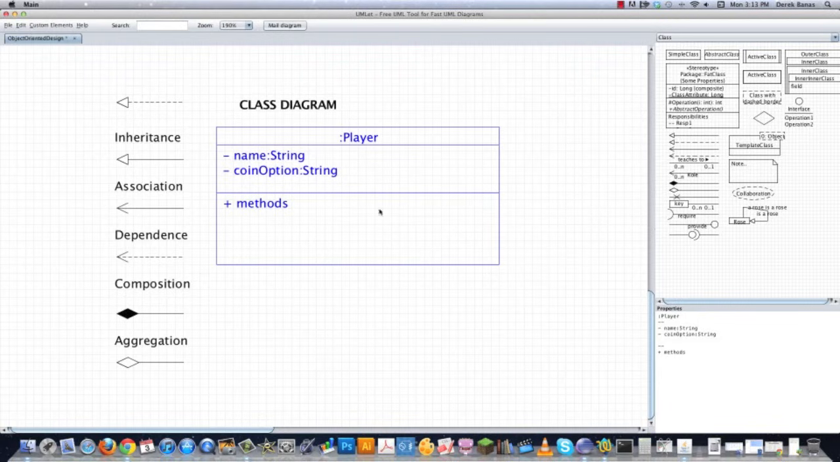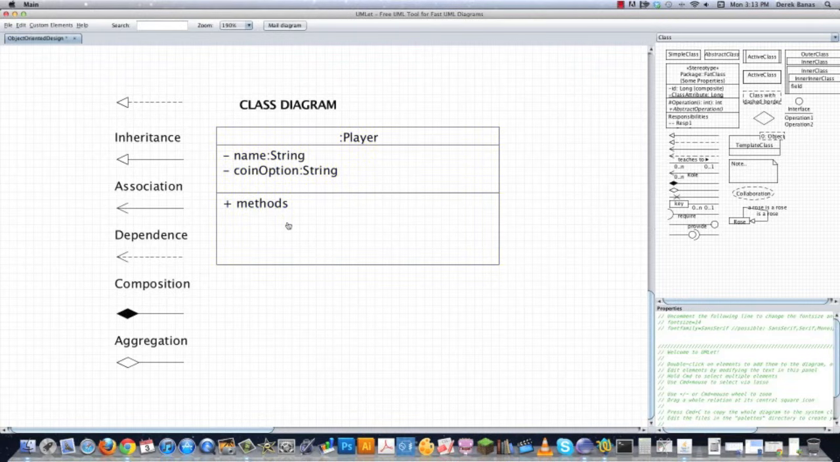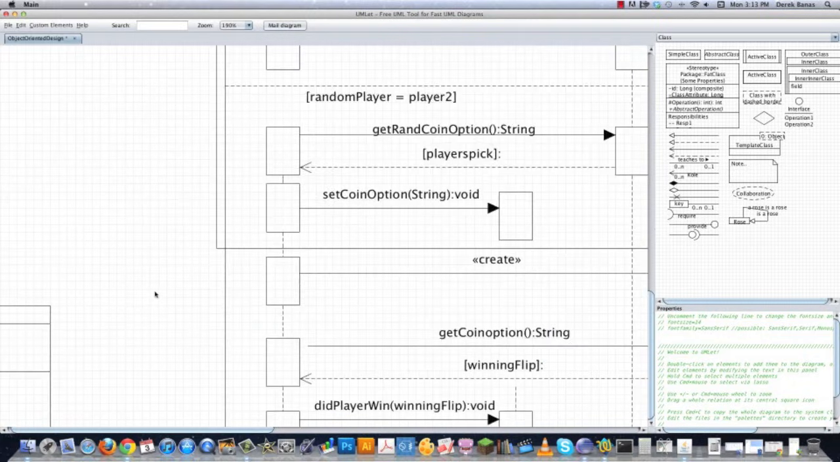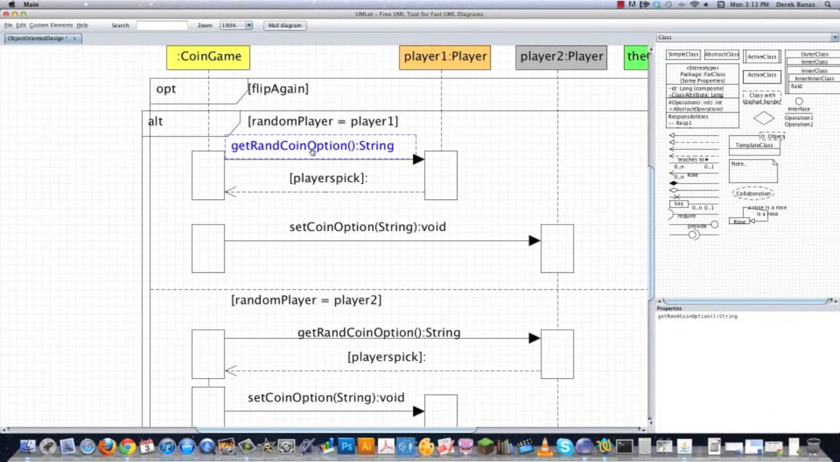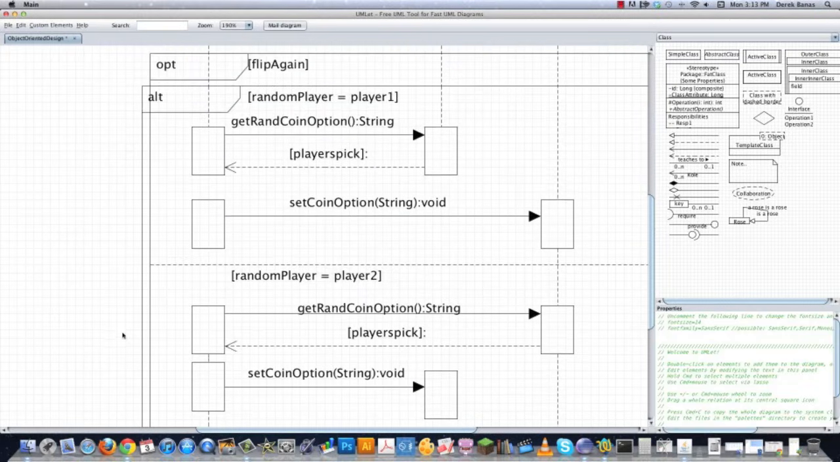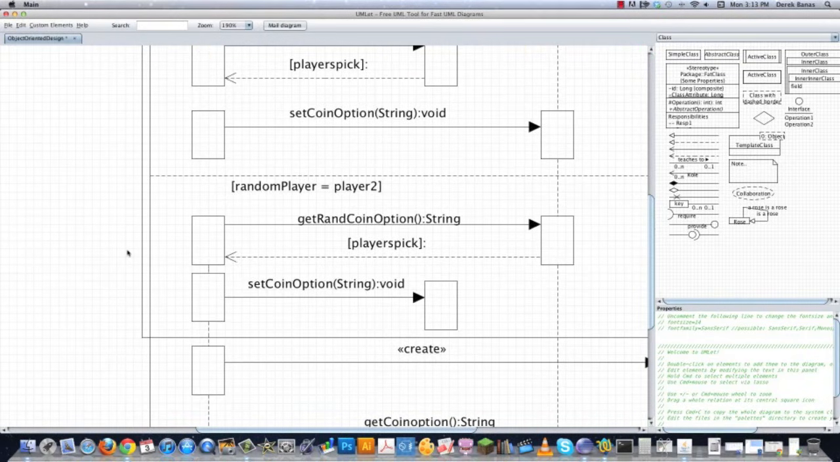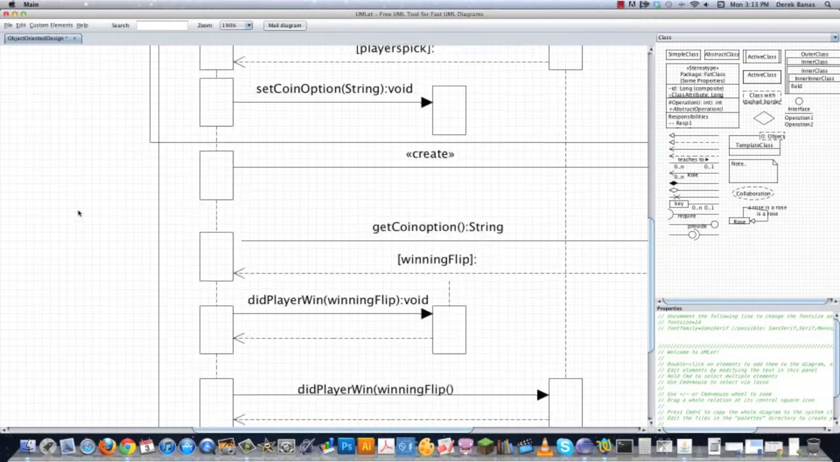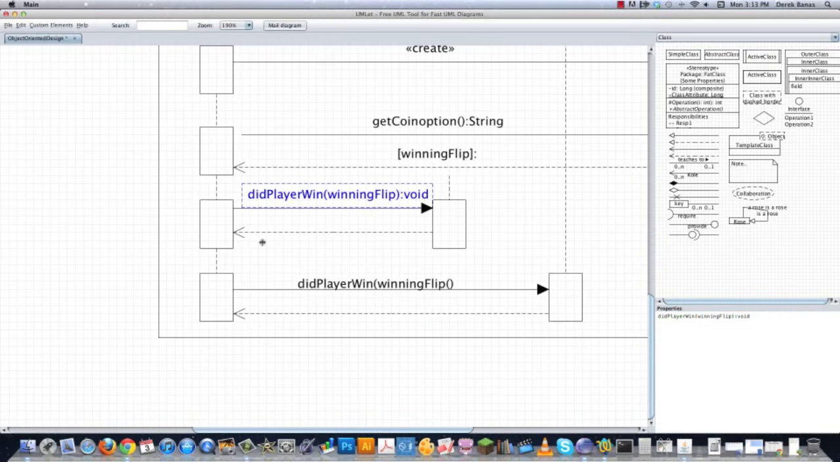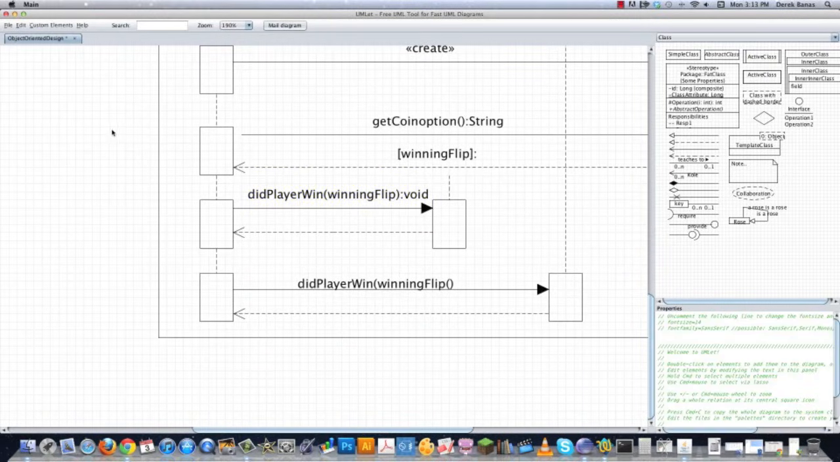And then what methods am I going to need? Well, I'm going to get the methods that I need from my sequence diagram. So what methods do we have here? Get coin option is going to be one of them. Set coin option is going to be another one in the situation where I need to set the value for the coin. Get random coin option is going to be one of them as well, which means that the heads or tails is going to be chosen at random. And what else? I'm just looking down here at the players and what methods are tied to them. Get coin option. Did player win? That's it. So I need did player win.